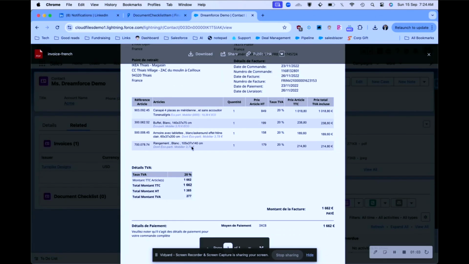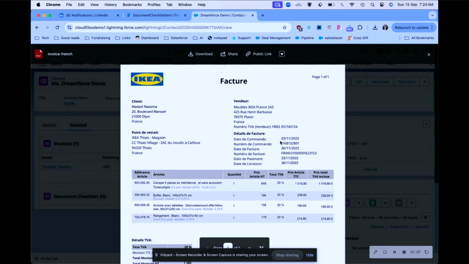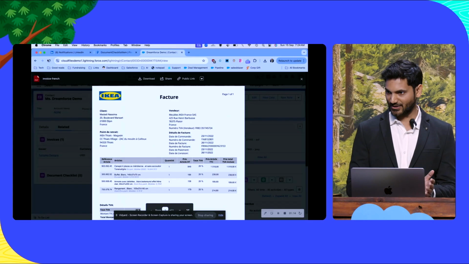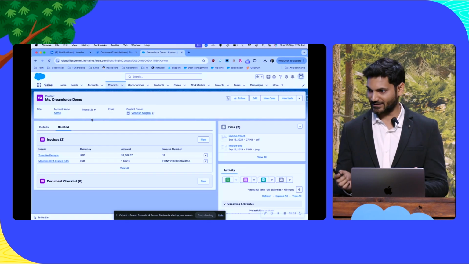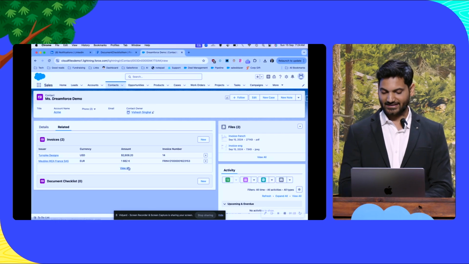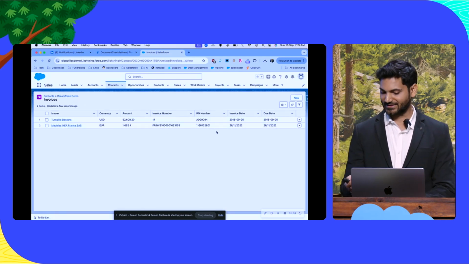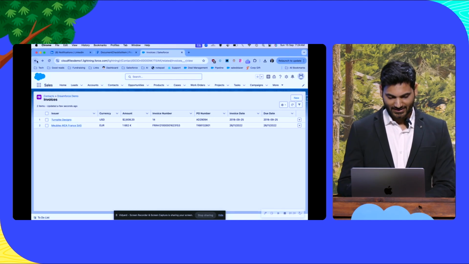So this is an IKEA invoice, and you see the amount here is in euros. The currency is euro. There is invoice number, invoice date. But this is a very different format of invoice from what we just saw. The good part about AI is now we don't need to even train it on the specific format. It will work with everything. So you see how easily it has identified that this is the invoice, this is the invoice number, the currency, the due date, and everything. So you see it has got all the information here.